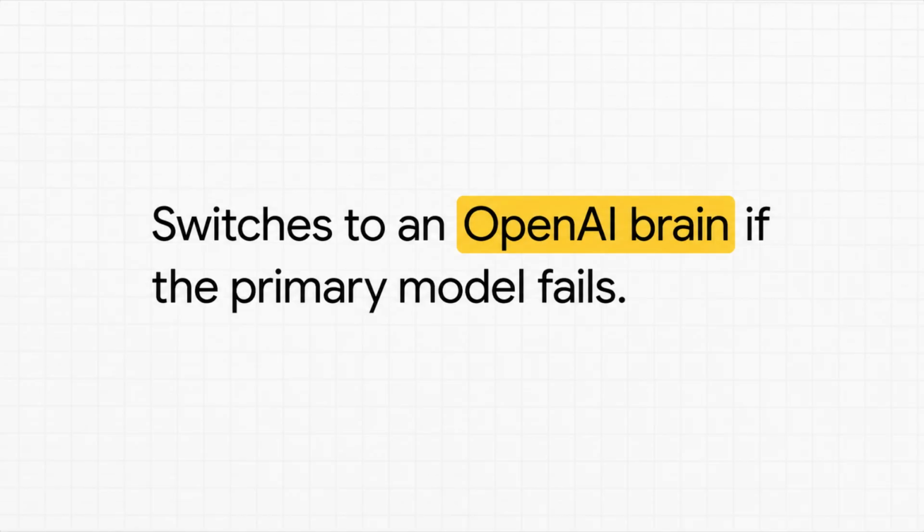This workflow is beautifully designed. If the Gemini brain finds a customer query a little too complex, or if it just fails to process it, it seamlessly switches over to an OpenAI brain to try again. It makes your agent incredibly resilient. It's a real game changer.